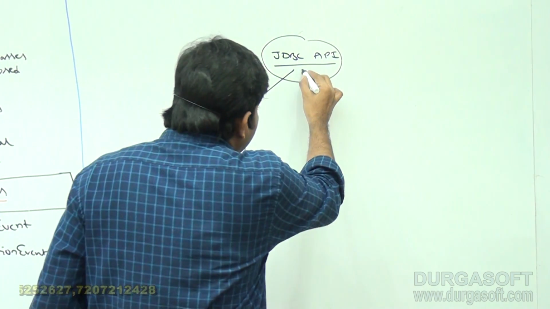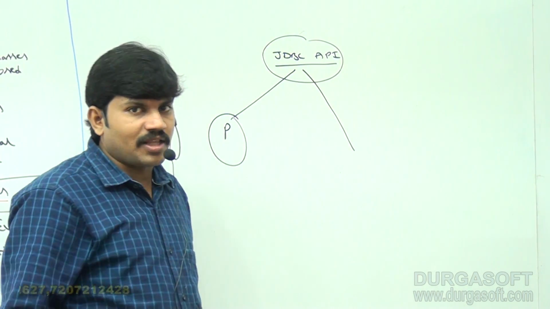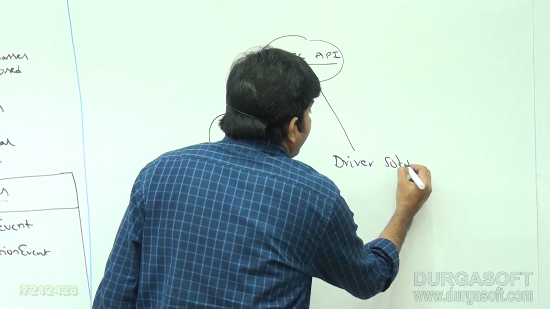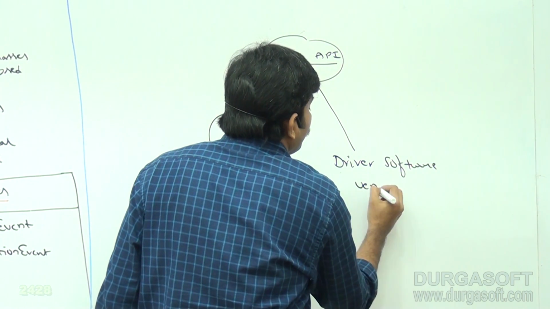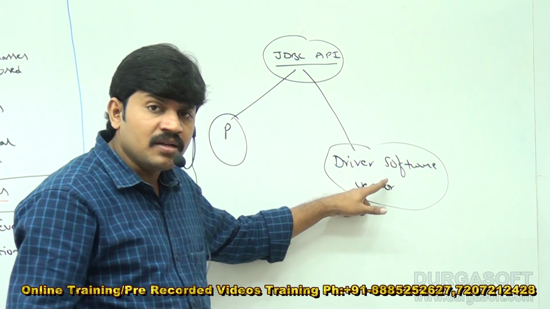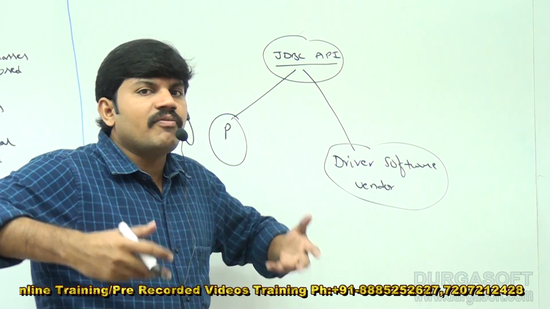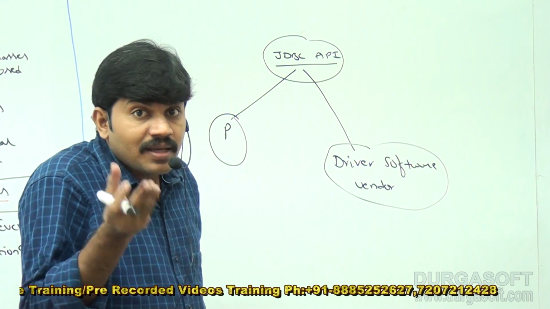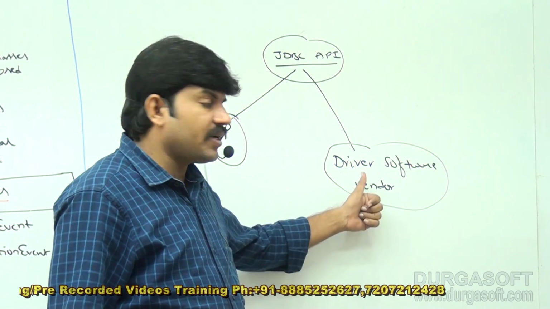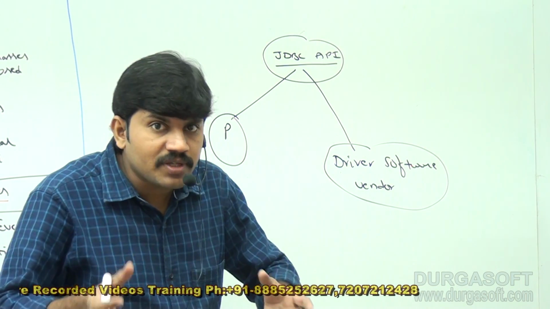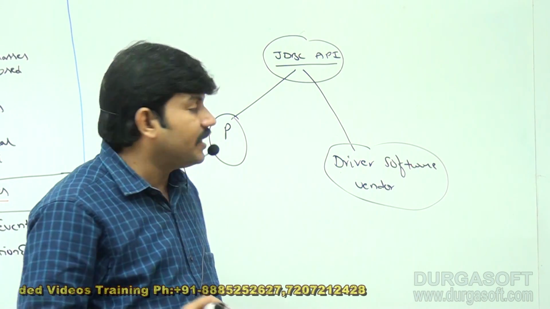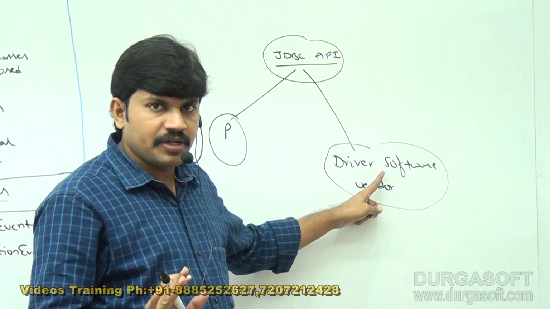Next, there is another person. Who is that other person? The driver software vendor. This person is responsible for developing driver software. How does this vendor develop driver software? Most of the time it is the database vendor only. They develop driver software by implementing the interfaces present inside the JDBC API.